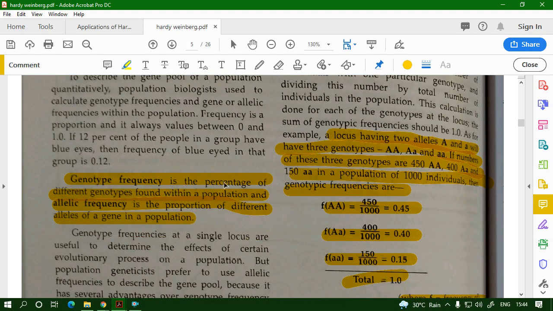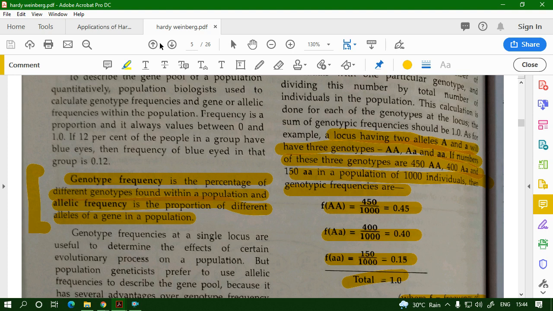So now we come to a term known as genotypic frequency. So what is genotypic frequency? Genotypic frequency is the percentage of different genotypes found within a population, and there is allelic frequency. It is the proportion of different alleles of a gene in a population. So how many individuals in a population are capital T capital T, or capital T small t, or small t small t, that is the genotypic frequency.